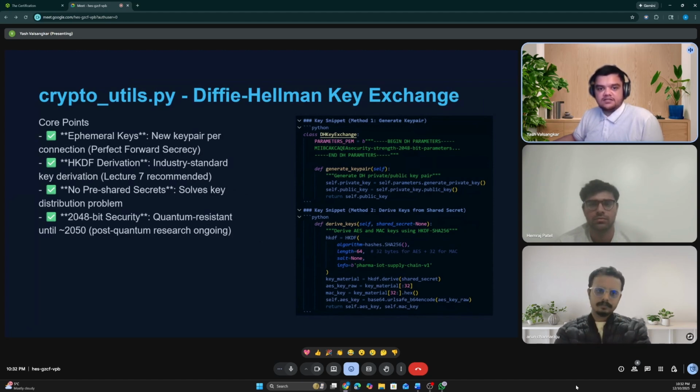The HMAC-based key derivation. We don't use the raw shared secret S. That would be cryptographically weak. Instead, we use HKDF with SHA-256, which is the NIST-recommended key derivation.